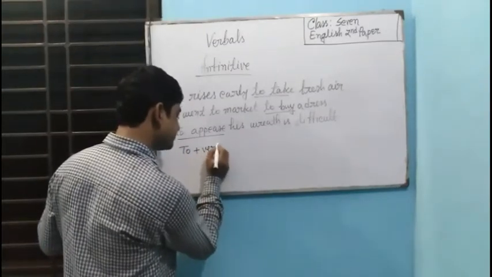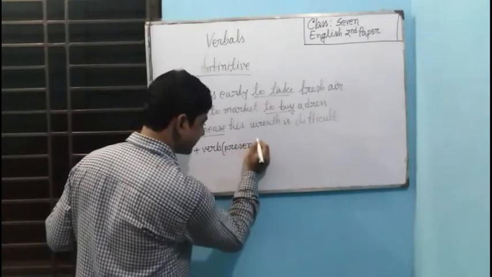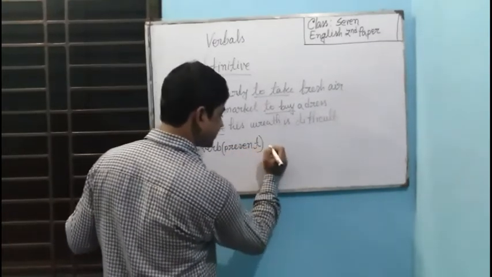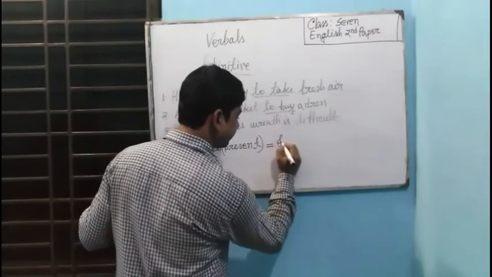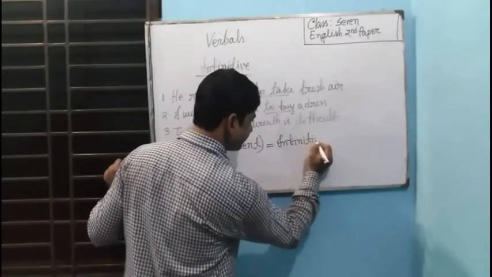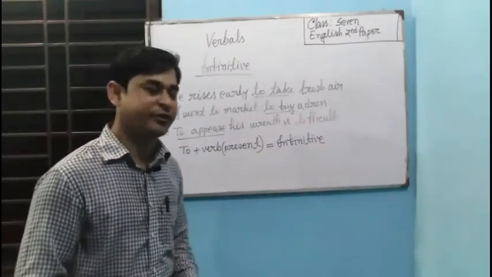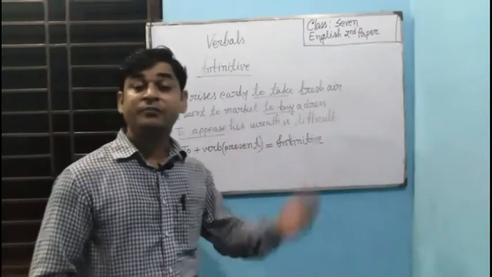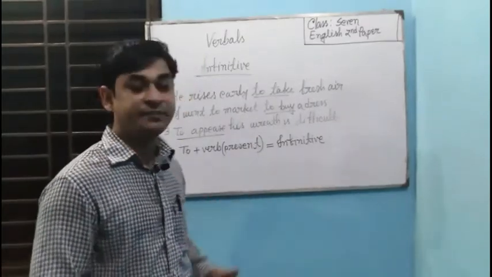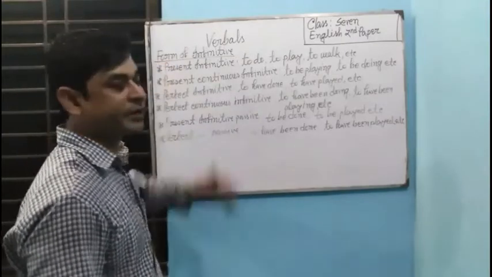If you want to define it in this way: to plus verb present, preposition to plus verb present equals infinitive. So there are many forms of infinitive. So let's discuss the forms of infinitive.